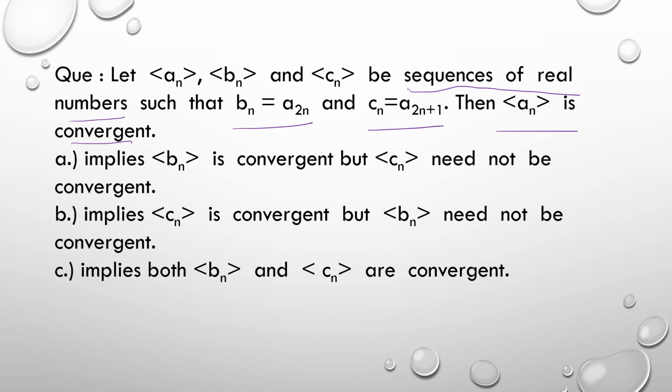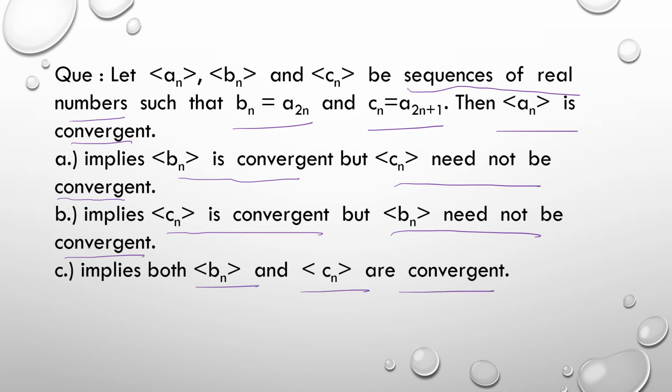Option A says that it implies that sequence of bn is convergent but sequence of cn need not be convergent. Option B says that it implies that sequence of cn is convergent but sequence of bn need not be convergent. Option C says that it implies that both sequence of bn and sequence of cn are convergent. Here clearly option C is correct, which says that both sequence of bn and sequence of cn